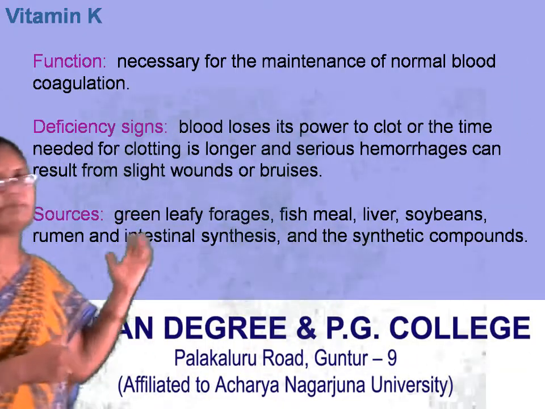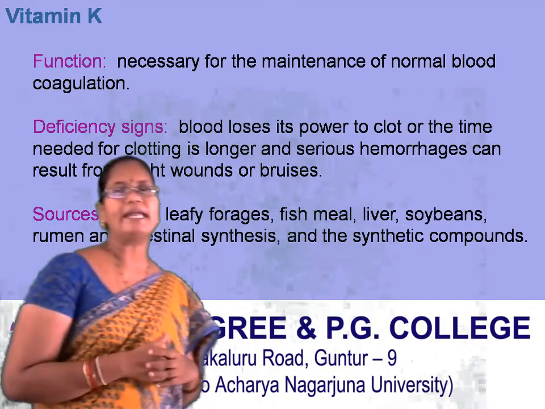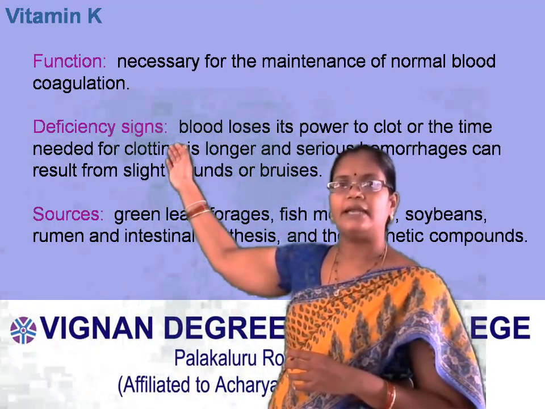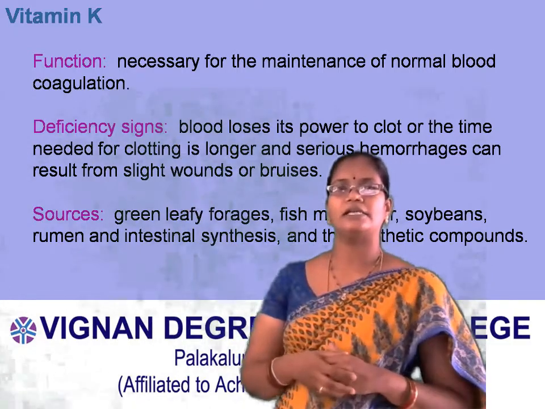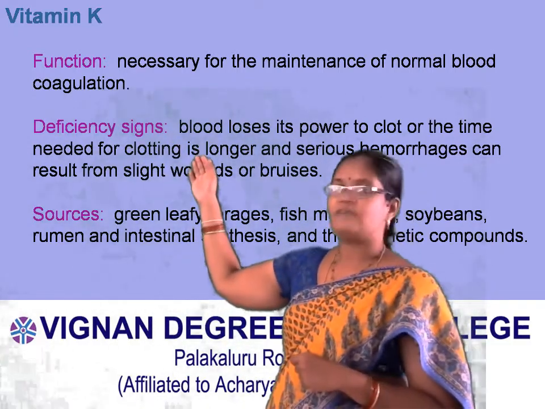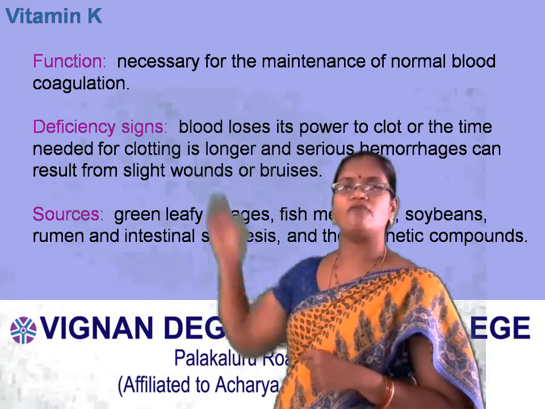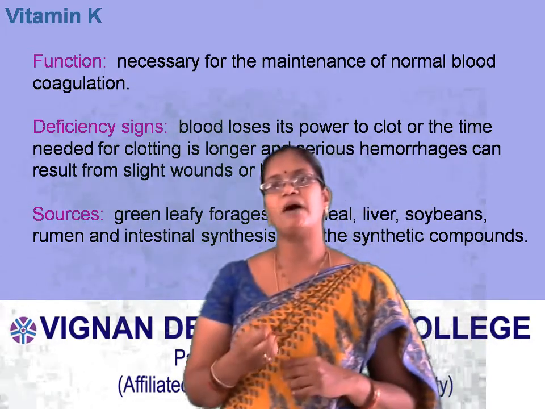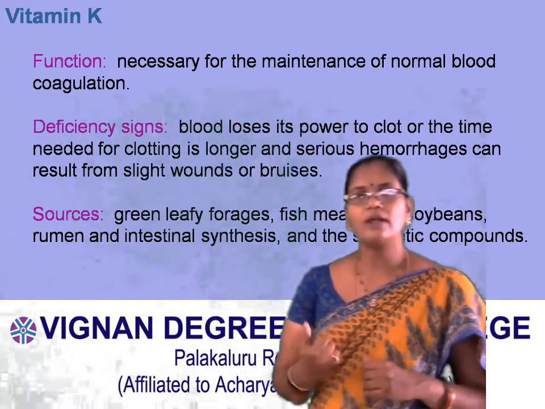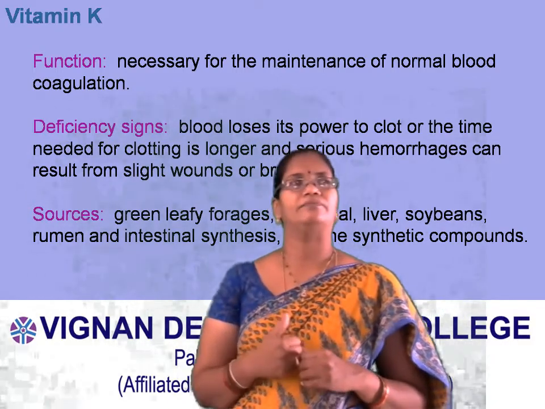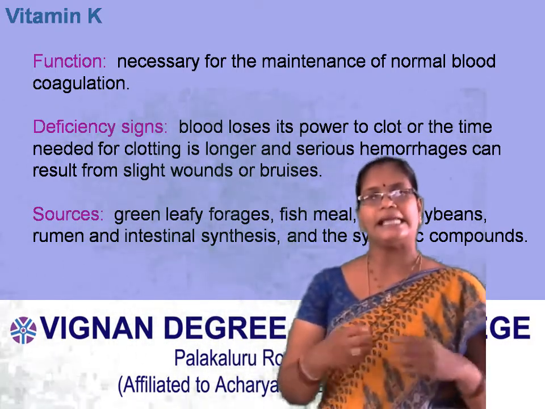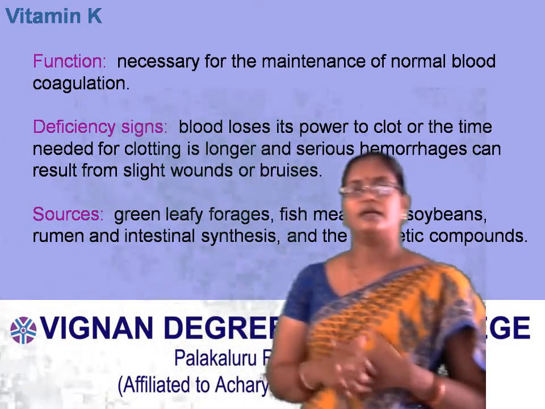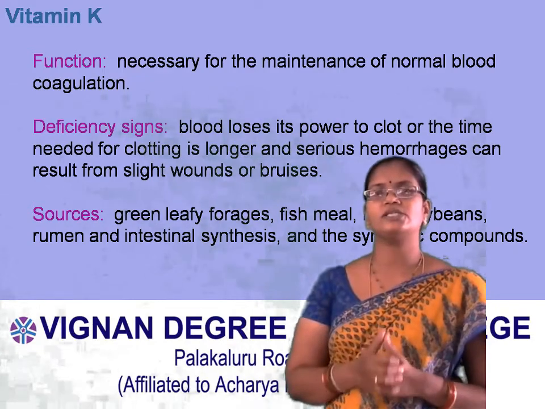Next we will go to vitamin K. The main function of vitamin K is to maintain normal blood coagulation. Coming to the deficiency signs, in the absence of vitamin K, blood loses its power to clot, or the time needed for clotting is increased, and it leads to severe hemorrhages which result from slight wounds.